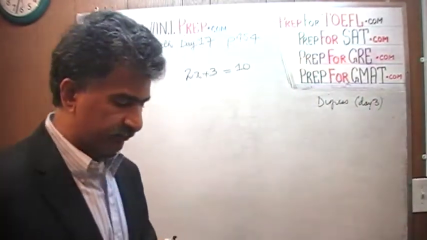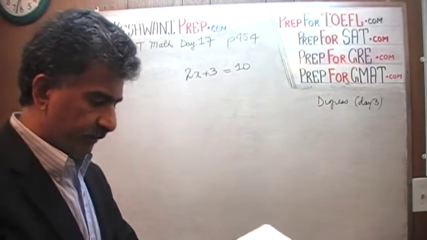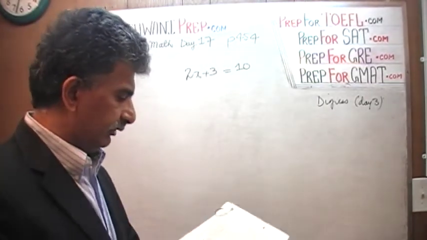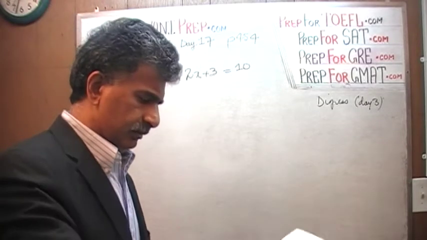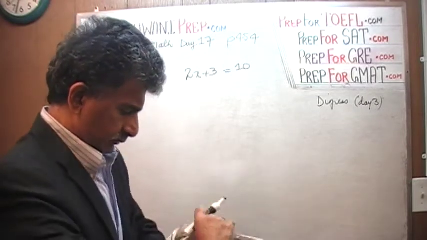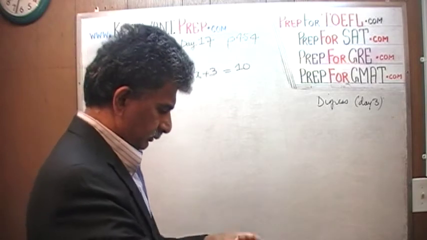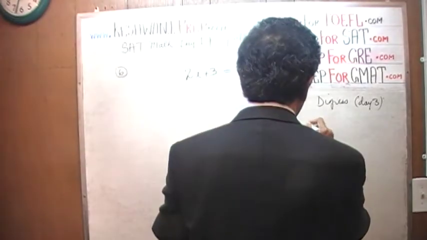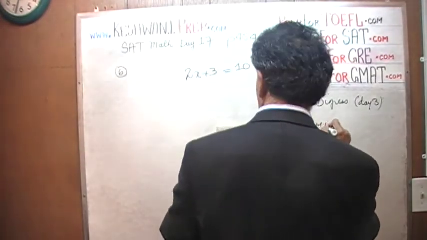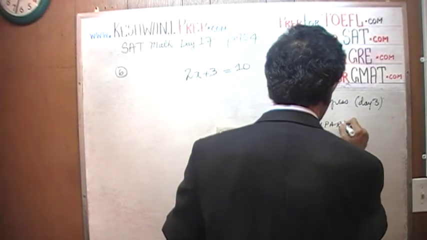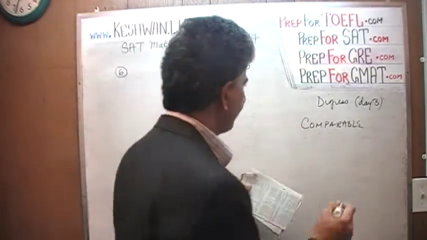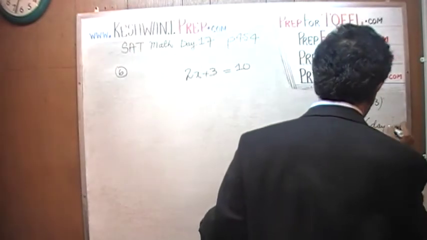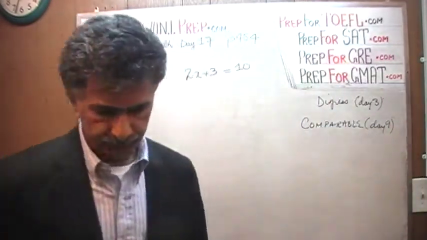In our vocabulary lesson, rather, the word that I was going to use is... It came out of nowhere, so I want you to learn it. It's not a difficult word.